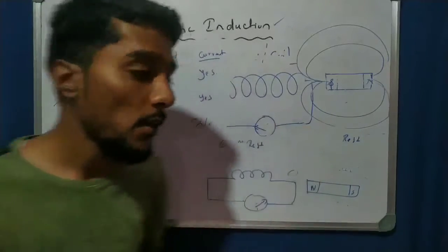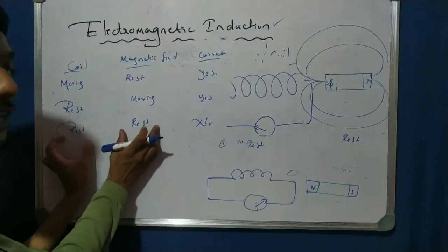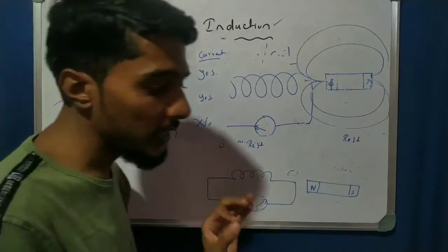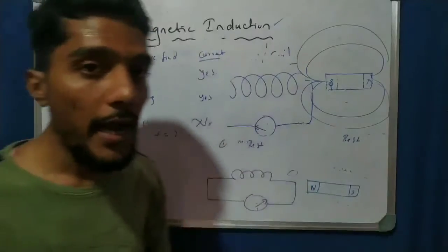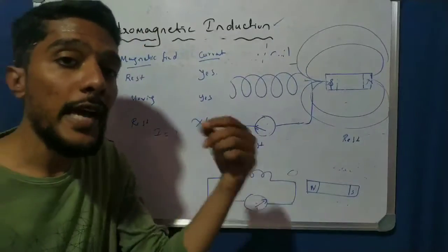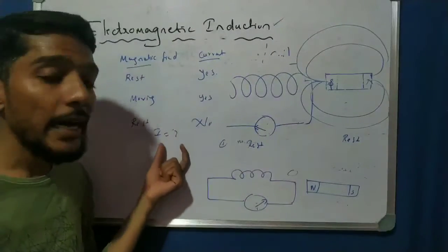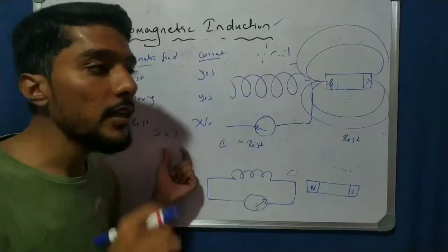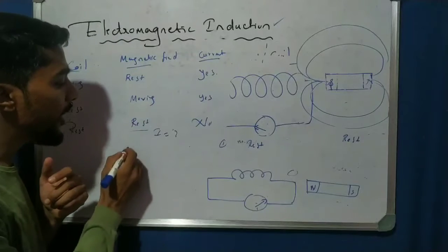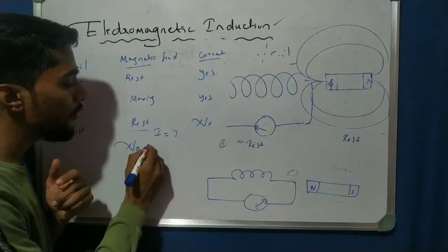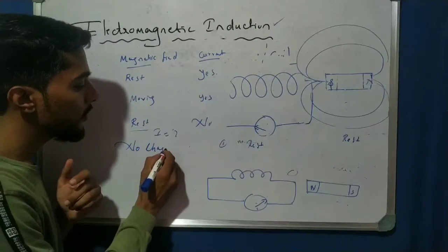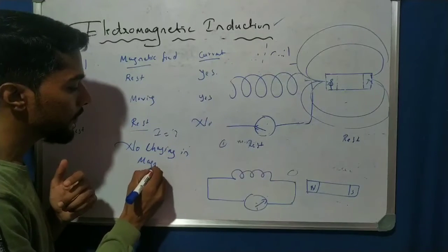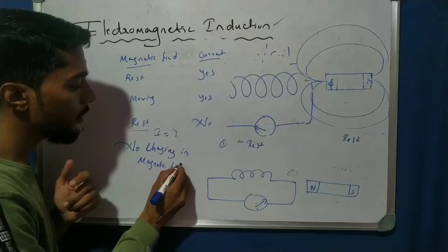In the examination, they ask, if both the coil and the magnetic field are at rest, why is the current not produced in the circuit? Very important question. The answer is because there is no change in the magnetic field. That is very important.